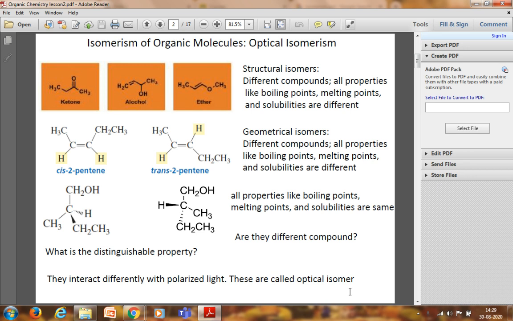Structural isomers are different compounds. All properties like boiling point, melting point, and solubilities are different. In geometric isomerism, too, the compounds are different, and all these properties are different. This is the example of cis-2-pentene and trans-2-pentene.